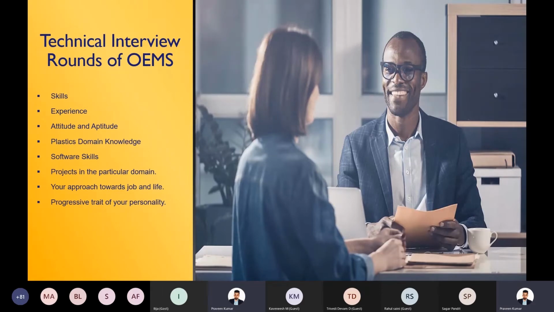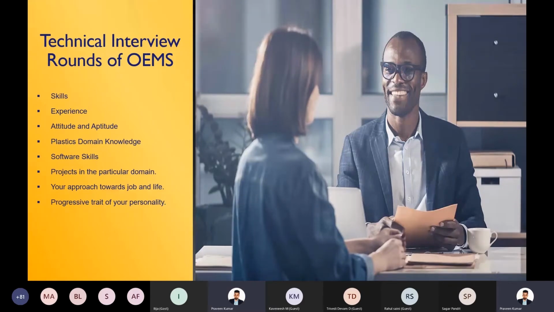Your approach towards the job and life is very important. They'll check how dedicated you are, and about your integrity. If you're given a work, whether you would be able to do it within a deadline. It will be more like a psychological question. Let's say that I'm giving you a work, and at the end of the day, you are not able to complete the work on time.